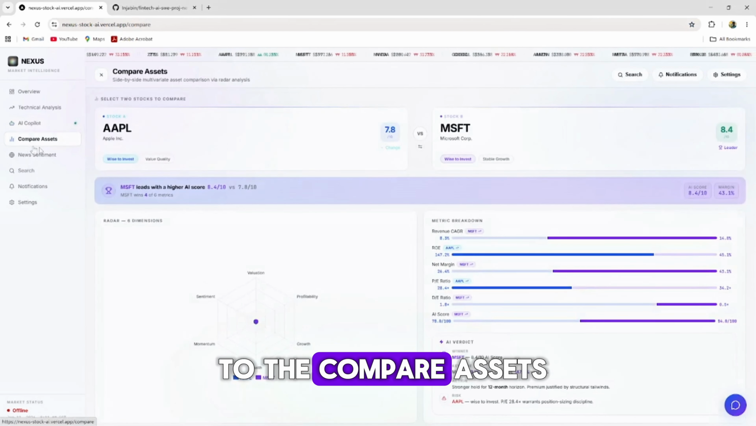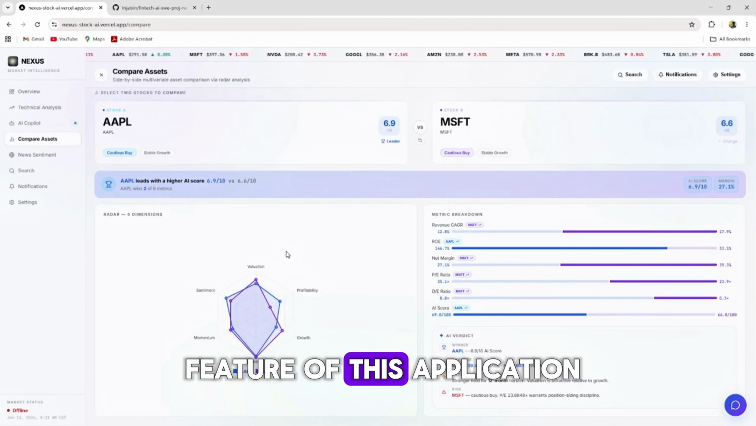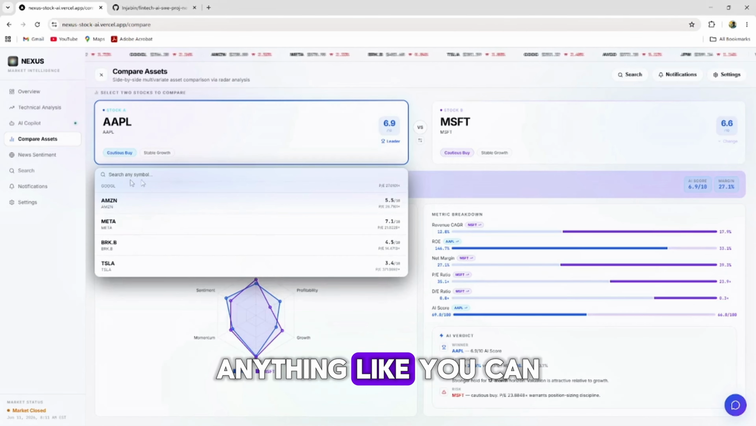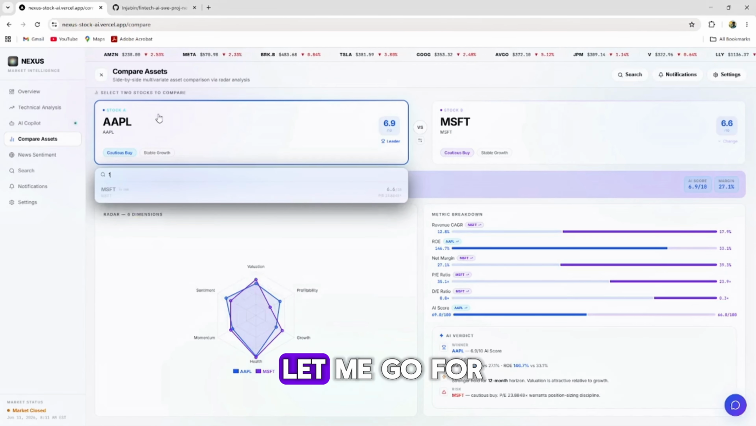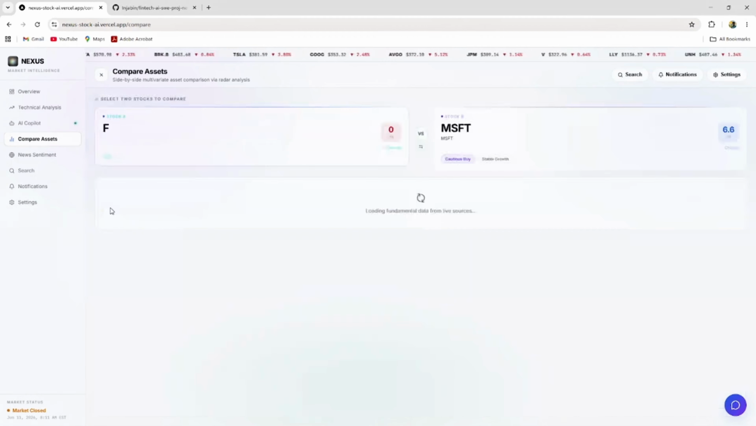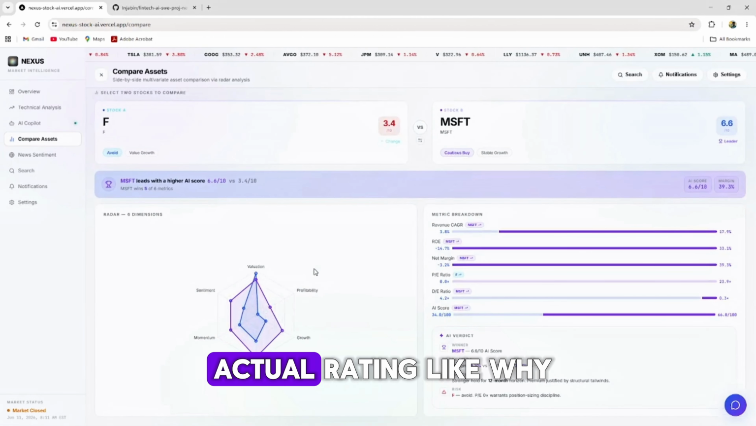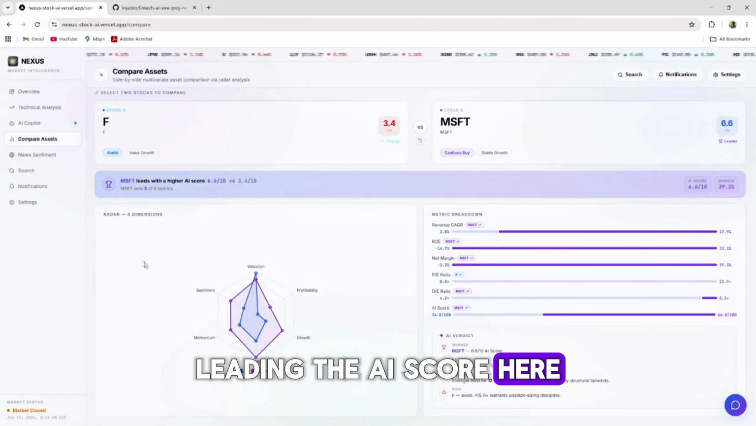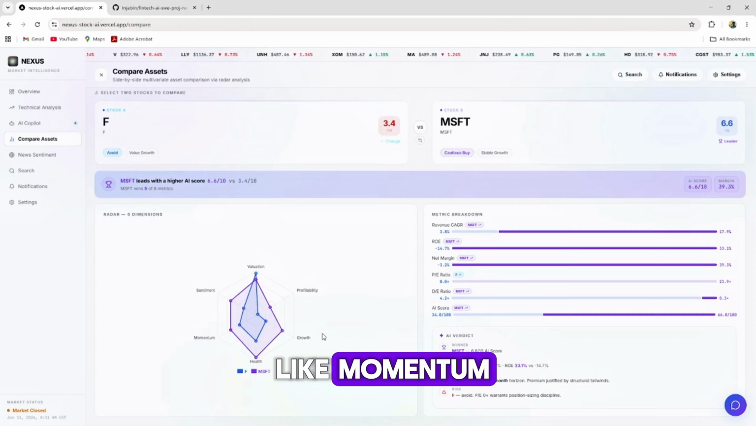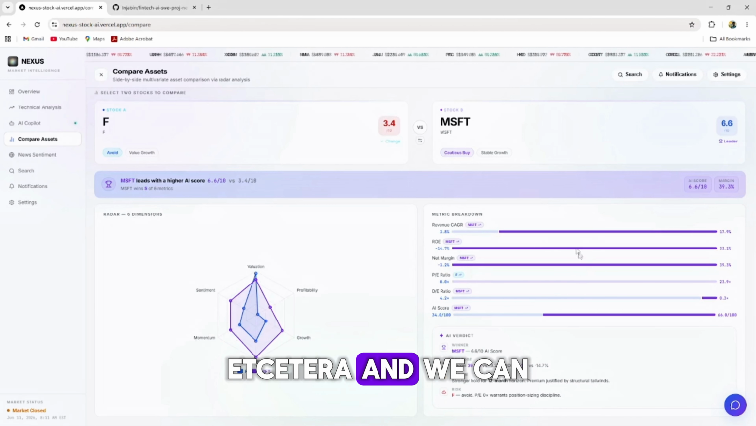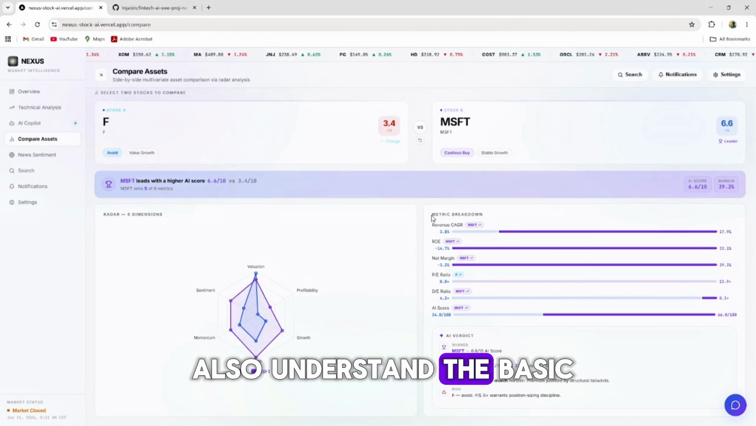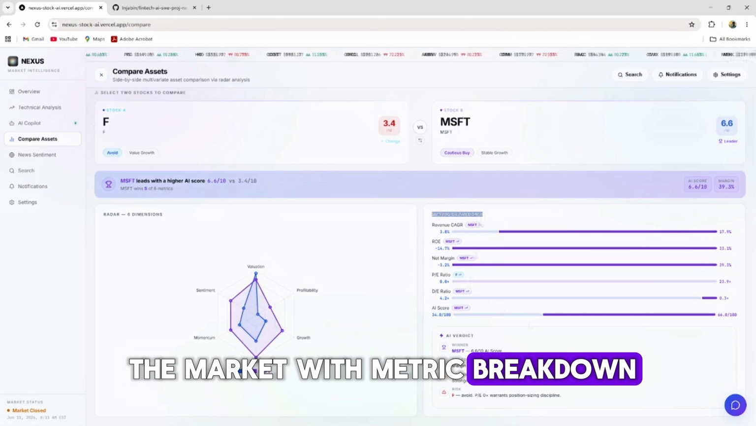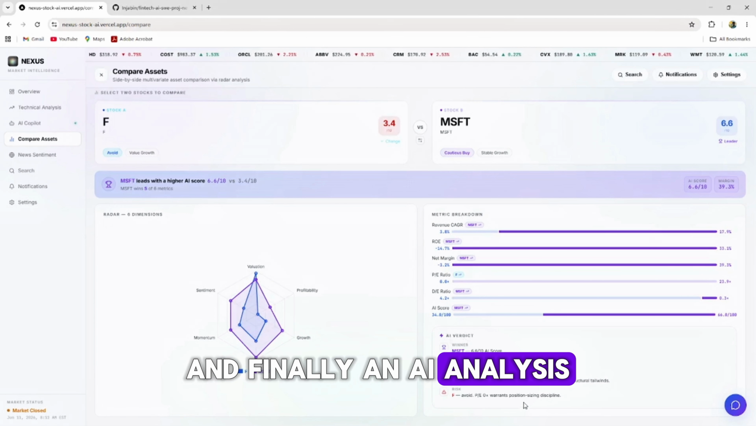Now if we go to the compare assets, this is an important feature of this application, like comparing two individual stocks like Google and Amazon, anything. Like you can also search, let me go for Ford again. You can see the actual rating, like why Microsoft is leading the AI score here. So you can see the 6 dimensions like momentum, profitability, growth, etc. And we can also understand why Microsoft is leading the market with the metric breakdown. And finally an AI analysis.